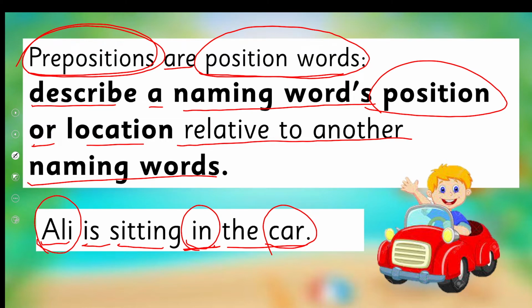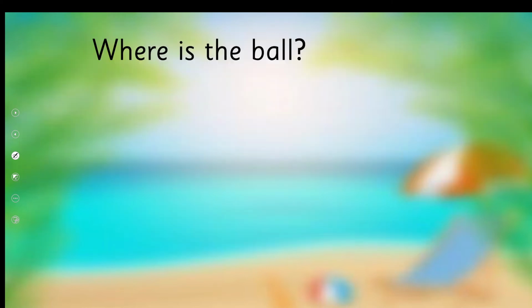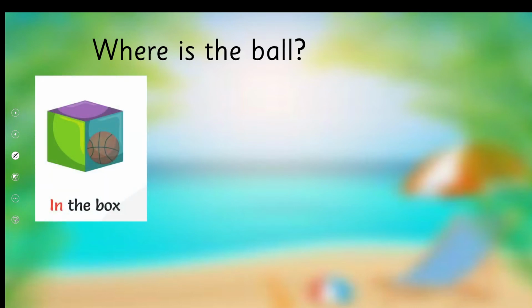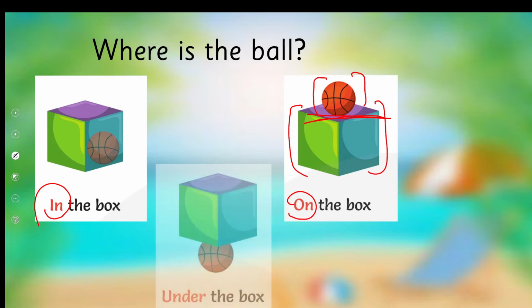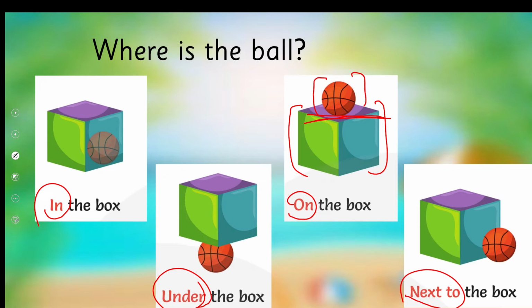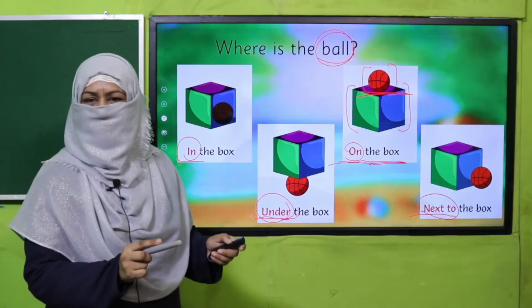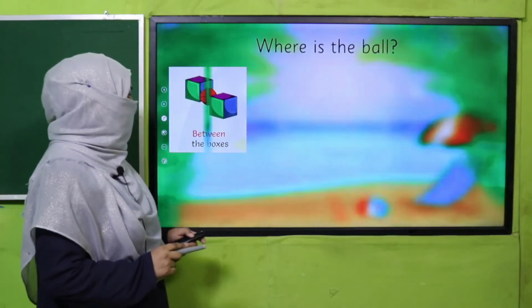Remember, I have taught you in detail. So, let's have a recap. Where is the ball? Ball is in the box. Where is the ball now? On the box. Now, look at the position of the box. And where is the ball? On the box. Under the box, next to the box. So the words which are telling us the position of the ball with respect to the box, in, under, on, next to, all are prepositions, right? Now look at these pictures.